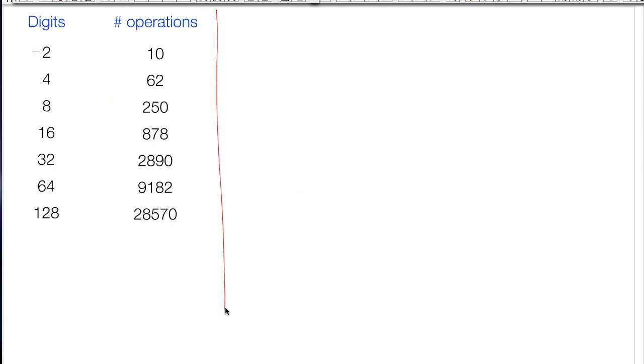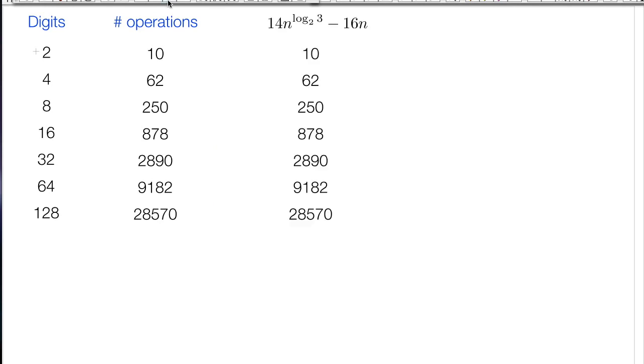Here's what I did. I considered our Karatsuba algorithm and ran it for digits 2, 4, 8, 16, all the way up to, let's say, 128. And I actually counted the number of operations that we would consume there. Everybody with me? The next step I did is I actually fit a function, and it looks exactly like this, that matches all of these particular numbers in practice.